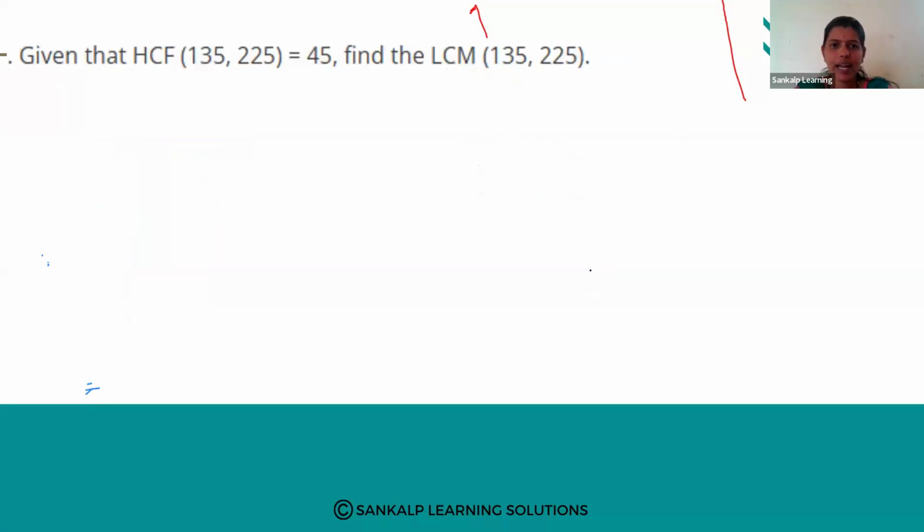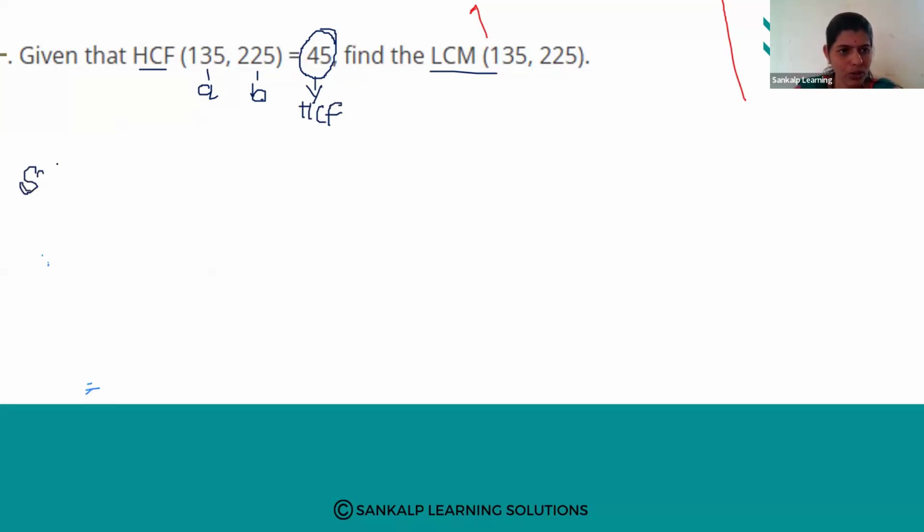Given that the HCF of two numbers 135 and 225 is equal to 45, find the LCM. So the HCF is given, and we have to find the LCM of these two numbers. That means A is given, B is given, HCF is given, and we have to find the LCM.